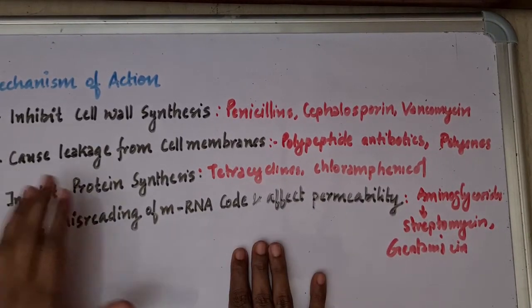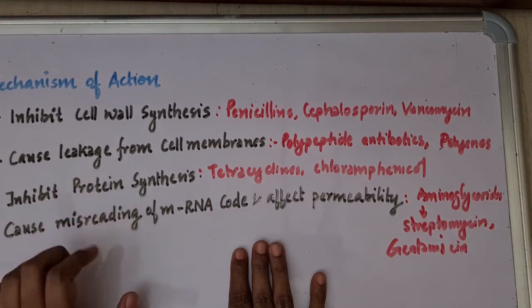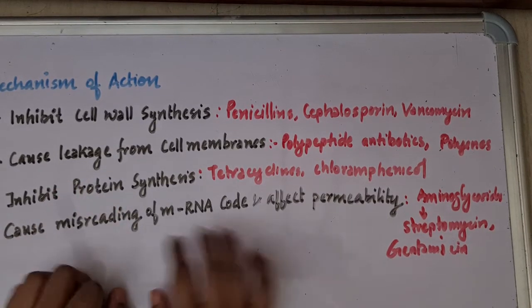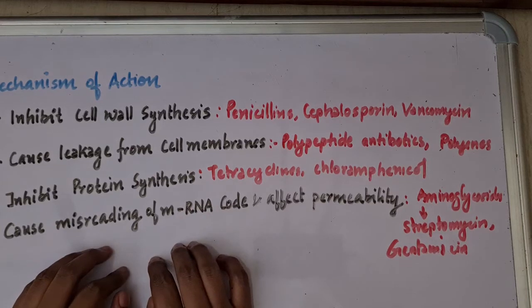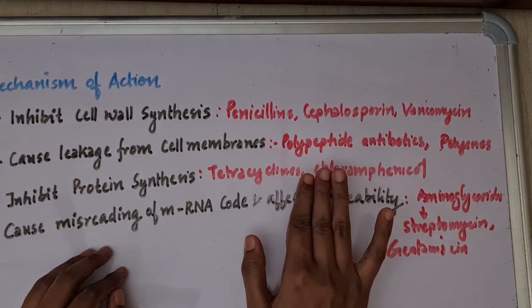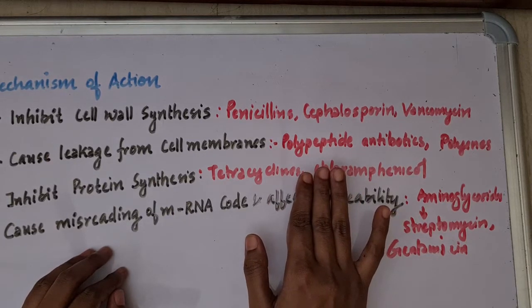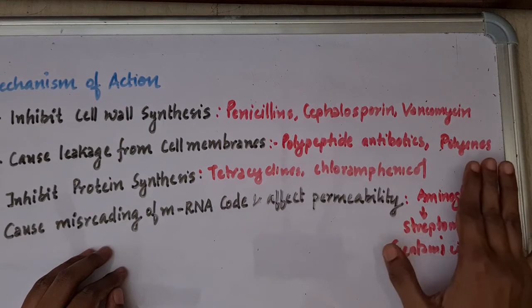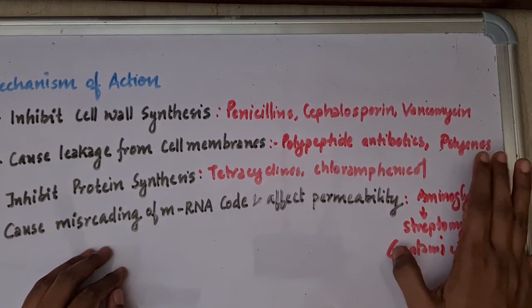The second mechanism of action is by causing leakage from the cell membrane, and this is done by polypeptide antibiotics, which include polymyxin, colistin, and bacitracin, and also polyene antibiotics, which include drugs like amphotericin B, nystatin.